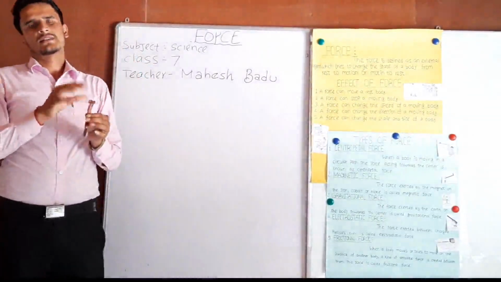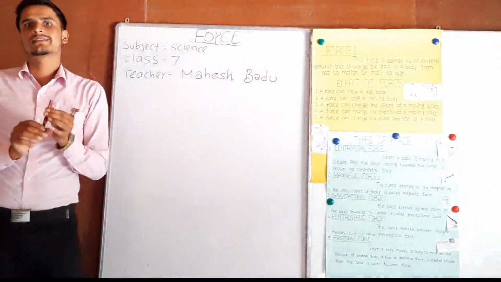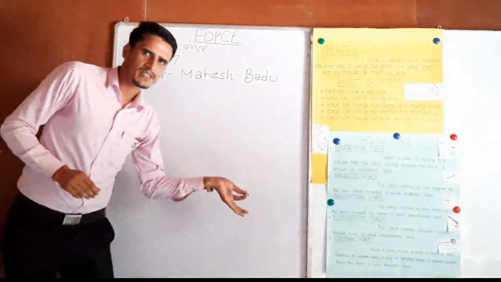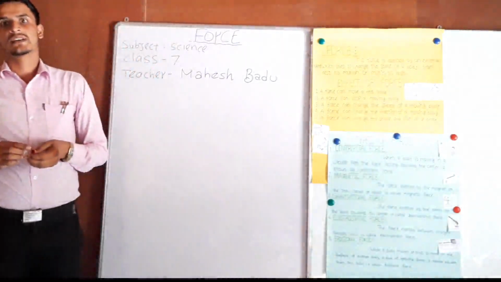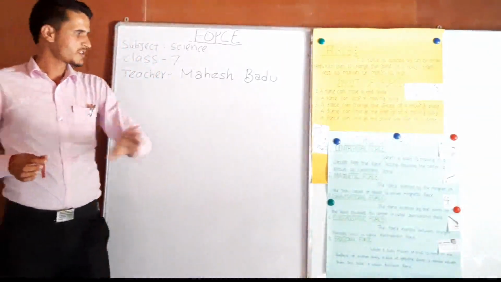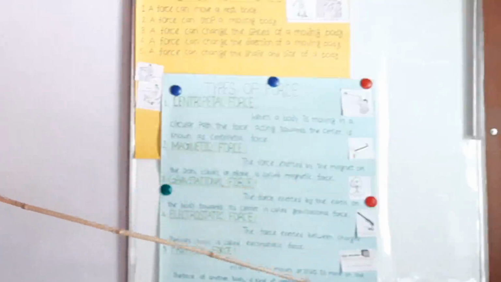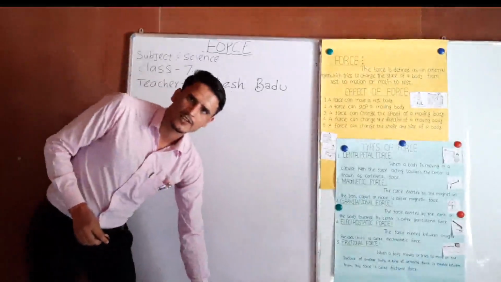So the force exerted by a magnet on a magnetic substance is known as magnetic force. Here, the force exerted by the magnet on iron, cobalt or nickel is called magnetic force. Okay, understand? Good.